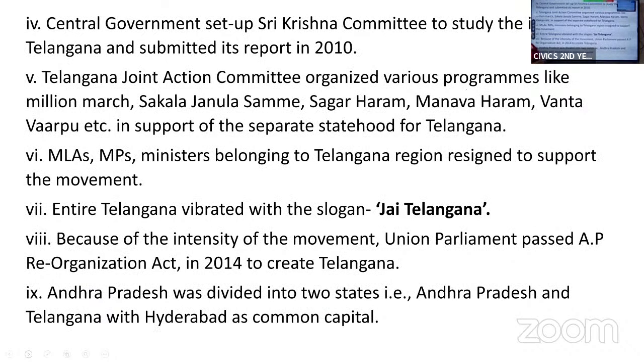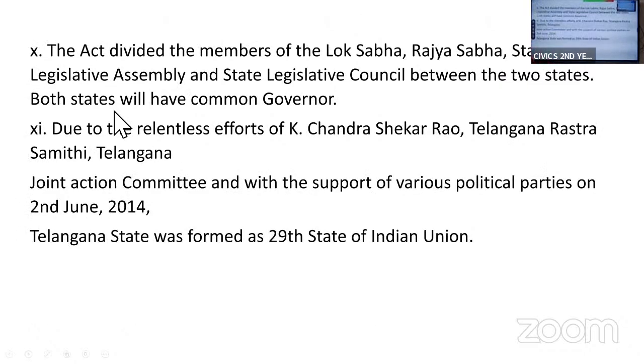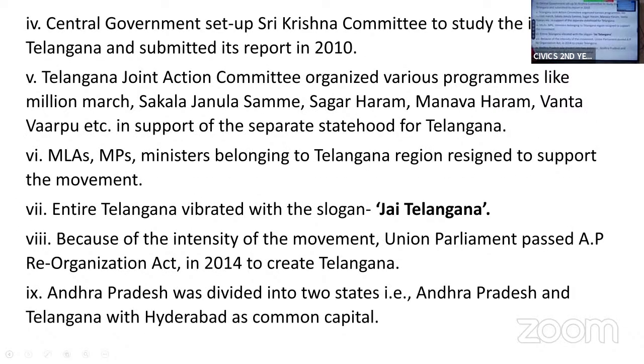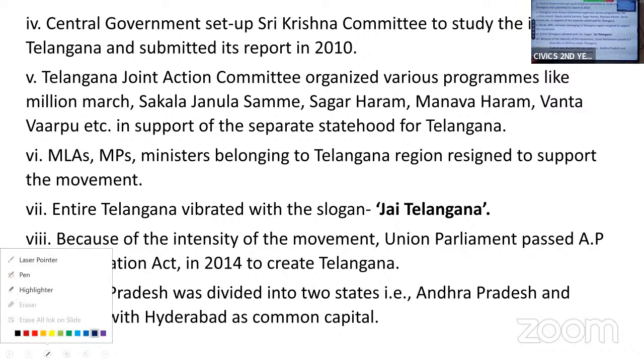Now the Telangana Joint Action Committees organized various programs during this period, that is Million March, Sakala Janula Samme, Manavaharam, Sagaraharam, Vanta Varpu. All these movements were organized for separate statehood for Telangana. The MLAs and MPs belonging to the Telangana region resigned from their posts to support the Telangana movement. Entire Telangana vibrated with the slogan of Jai Telangana.